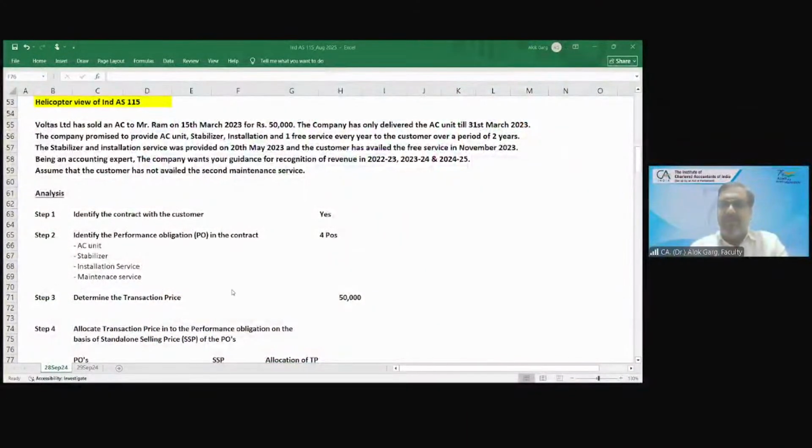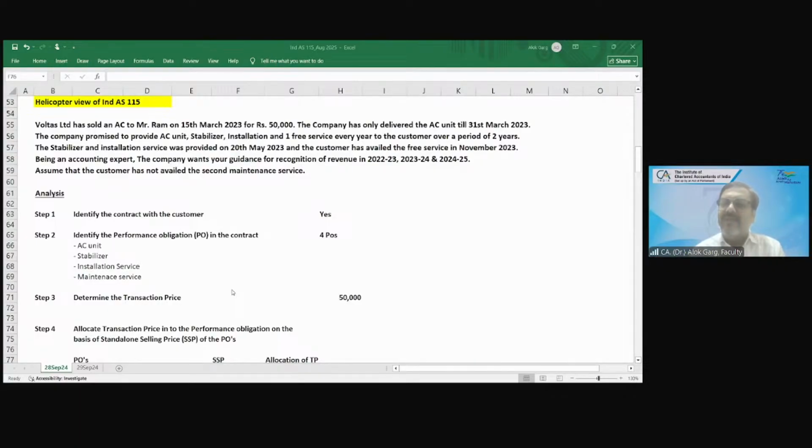Nothing is free in this world. Why is that company giving you a free service? Because you have purchased a car. And don't you think when they give you service, they have to incur a cost? So don't you think they have already factored that cost while selling the car? When they determined the price of the car, they must have factored it in. If they have factored it in, they are not selling you just a car, they are selling you a package, and that package includes that free service also.